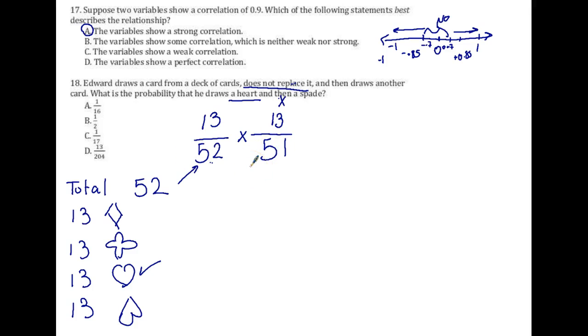which will be big numbers that you can't deal with without a calculator. Or you can say, okay, 13 divided by 13 is a 1. 52 divided by 13 is a 4. Then now you got 13 on the top and 204 on the bottom. Because 4 times 51 is 204. If you do 4 times 5, that's a 20, and then you have 4 ones, that's a 4.